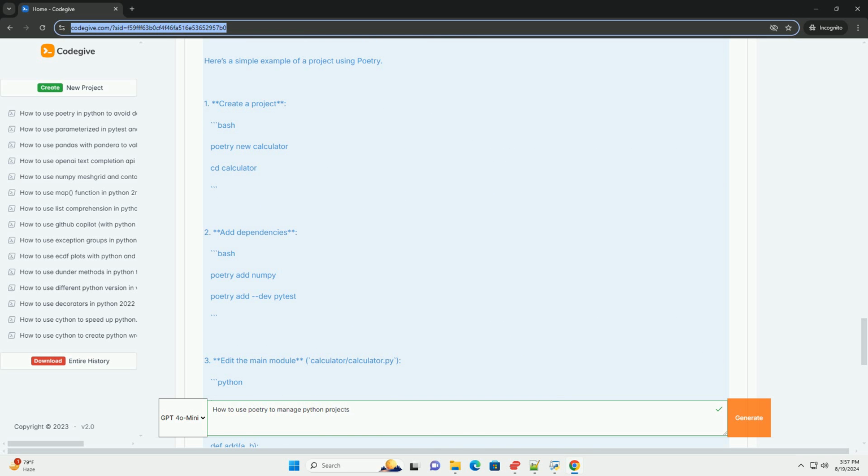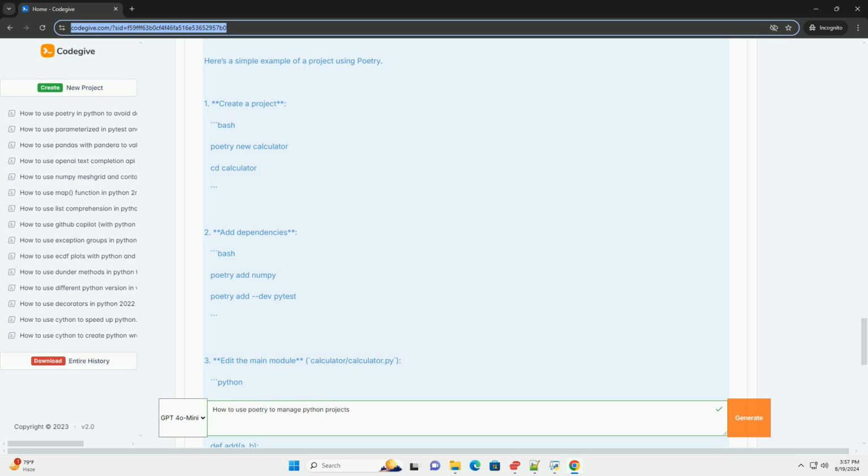8. Running scripts. You can define scripts in your pyproject.toml and run them with Poetry. For instance, [tool.poetry.scripts] my-script = "my_project.module:function_name". You can run it with bash poetry run my-script.